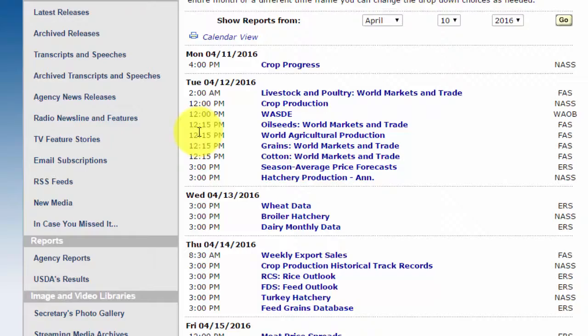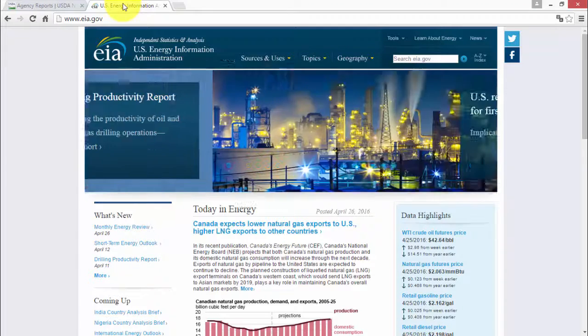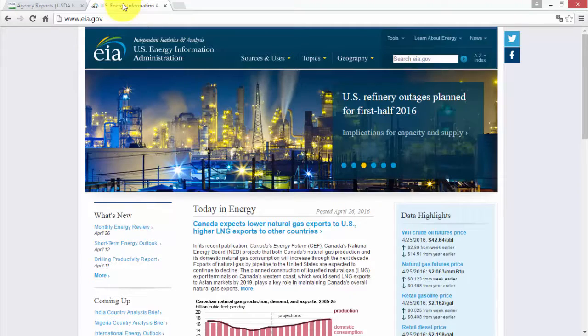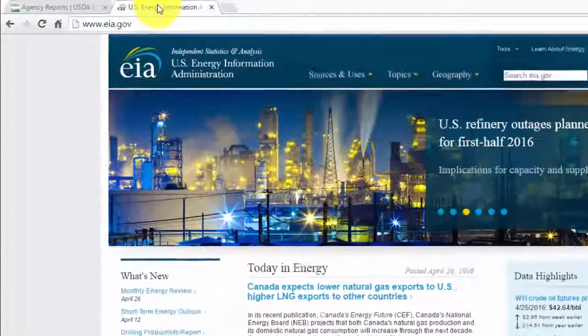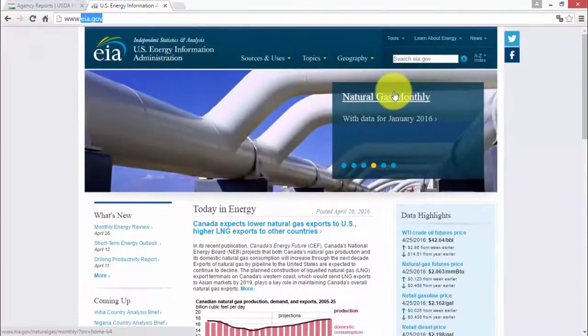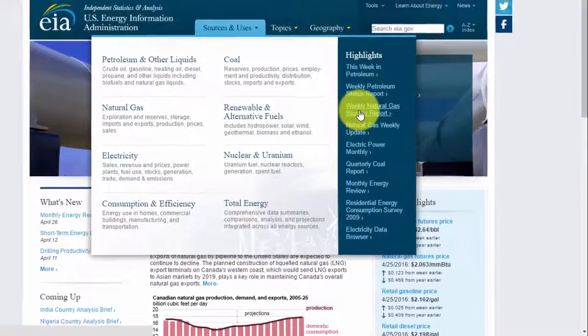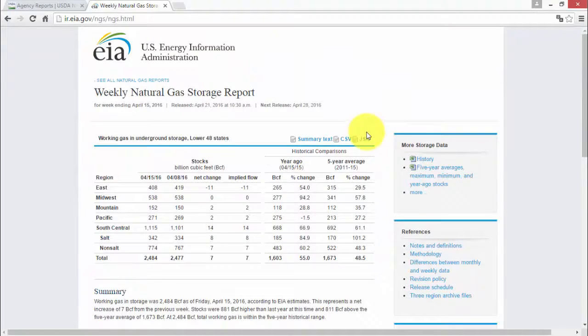And let's continue with crude oil and natural gas markets. For crude oil and natural gas markets, the most important reports are weekly storage reports. Go to the website of the US Energy Information Administration, EIA.gov. For natural gas, you should click on Weekly Natural Gas Storage Report. It is released every Thursday at 10:30 a.m. and shows an inventory of natural gas available in the United States.